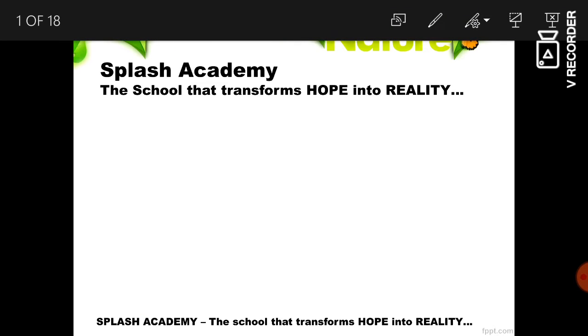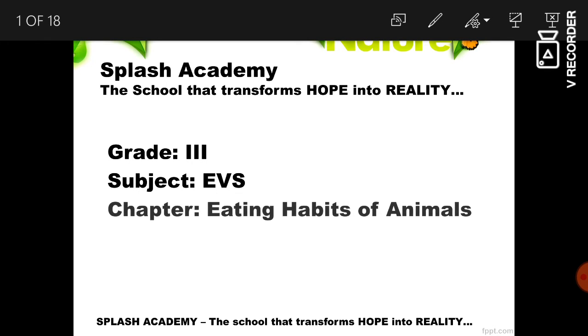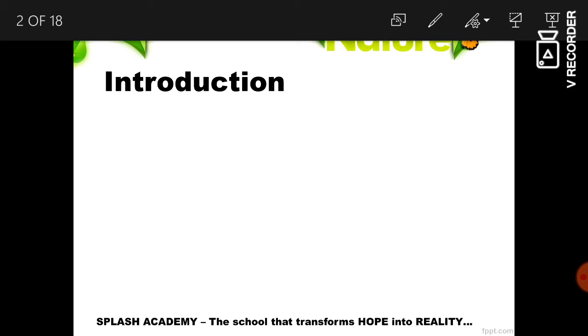Today we will learn about the eating habit of animals. You know that all living things need food. Food provides them with energy. Plants make their own food, but animals cannot prepare their own food like plants. They get their food from plants and plant-eating animals.